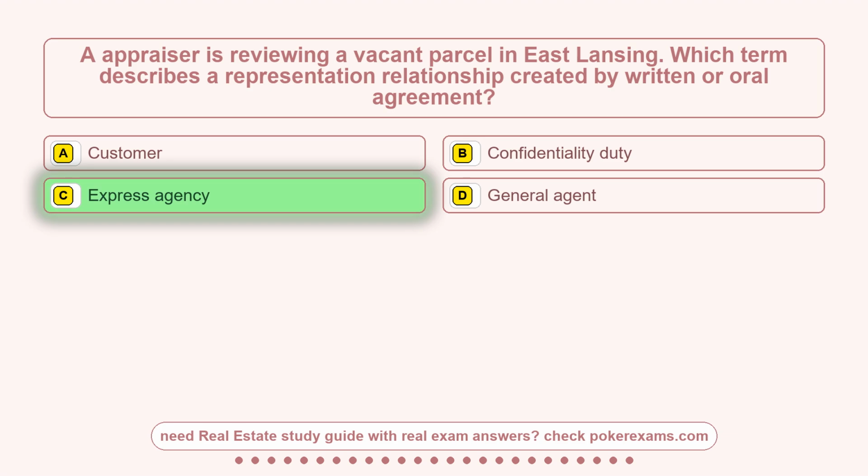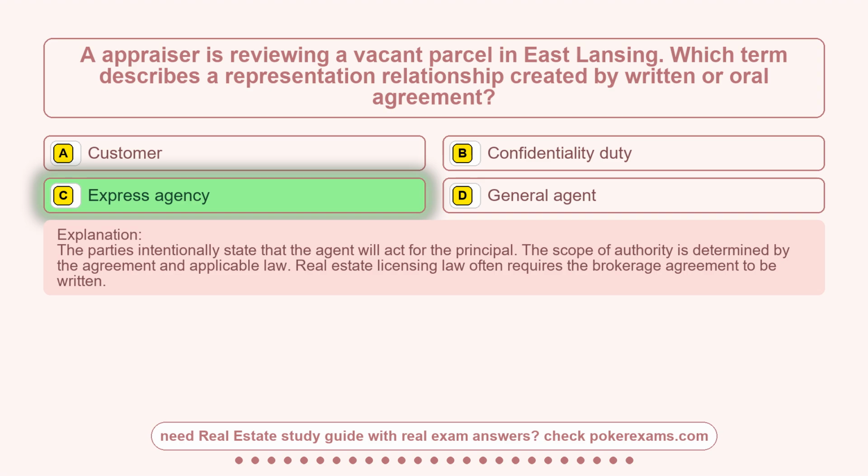Express agency. The parties intentionally state that the agent will act for the principal. The scope of authority is determined by the agreement and applicable law. Real estate licensing law often requires the brokerage agreement to be written.